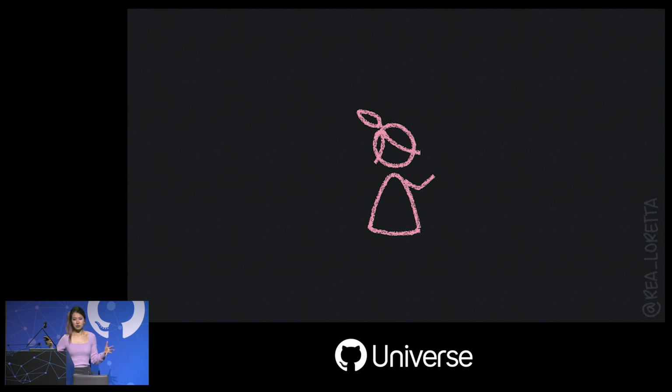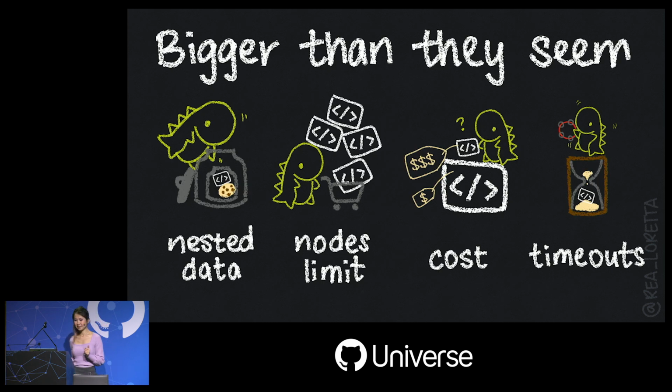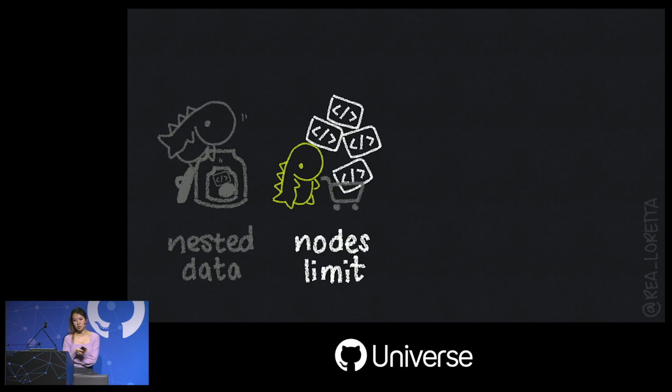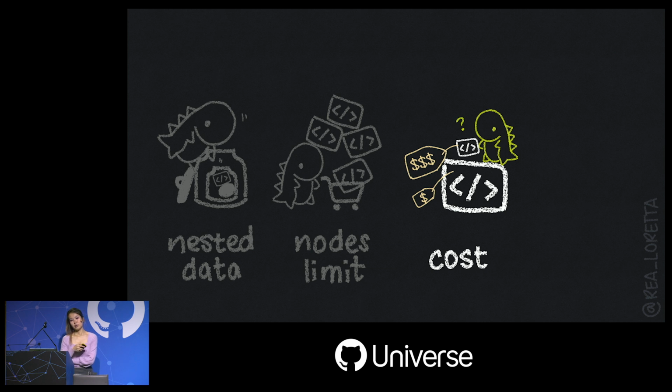All right, so this all sounds good, but let's make sure we covered and accounted for all the gotchas that we discussed before. These guys. So the nested data problem is solved by double pass by definition, although depending on what you're hoping to do, you might do triple pass, quadruple pass, more passes. Nodes limit, this is simple. Well, we just make sure we don't exceed the nodes limit during query composition. And we discussed optimizing for cost reduction. Let's make sure we handle this.